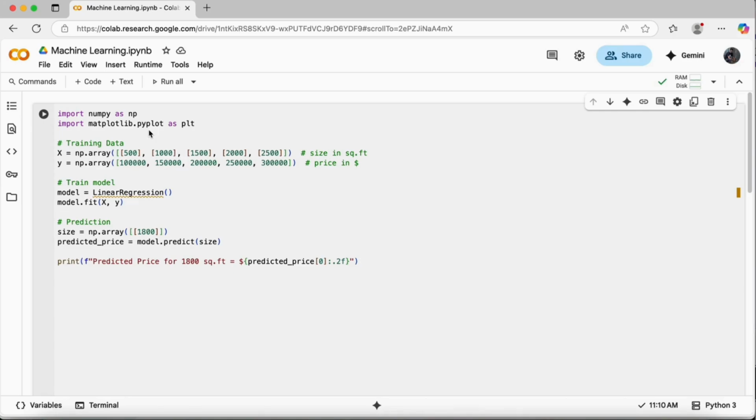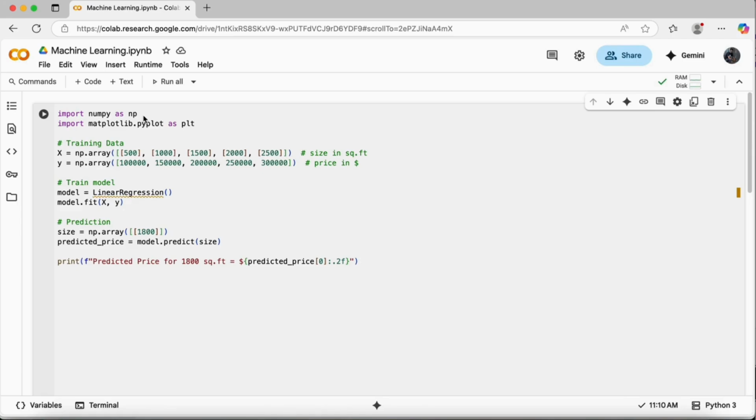Okay, so let me give you a brief. NumPy is a package inside Python which we can use to perform array operations. We'll be creating arrays inside it. So I'm using the numpy package. I'm importing numpy and taking it as np.